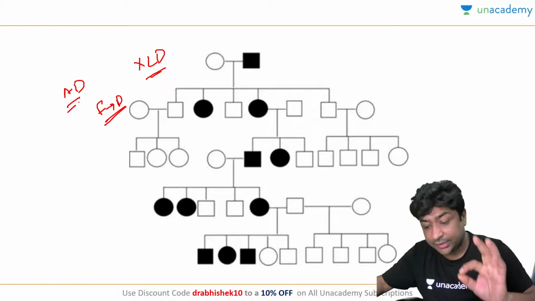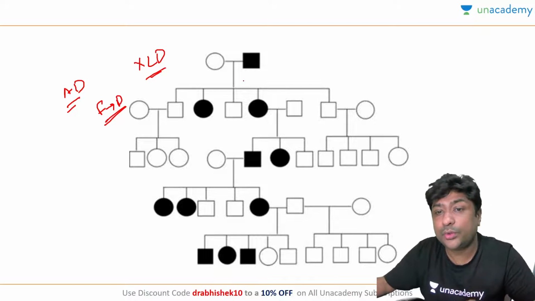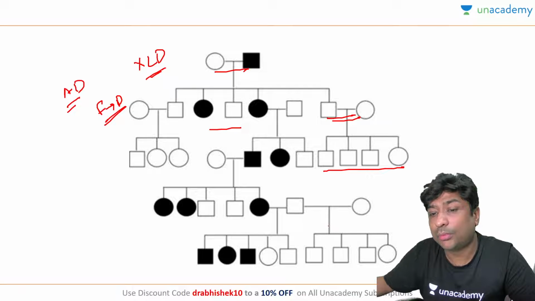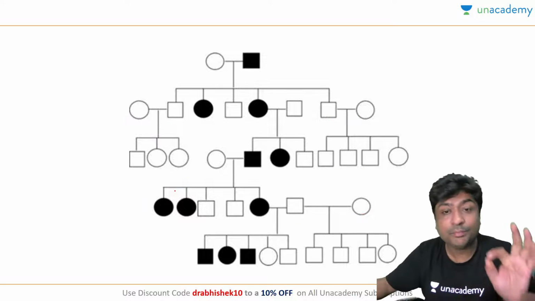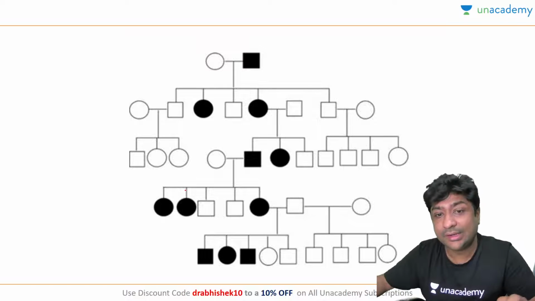So you are correct, Tina, when you say that it is a dominant disorder. There is no skipping of generation. Normal parents, all the children are normal. So we are looking at a dominant trait. This is very, very clear in this case.